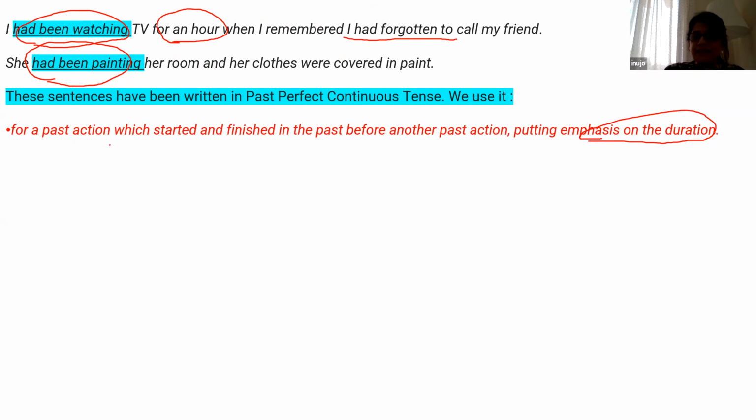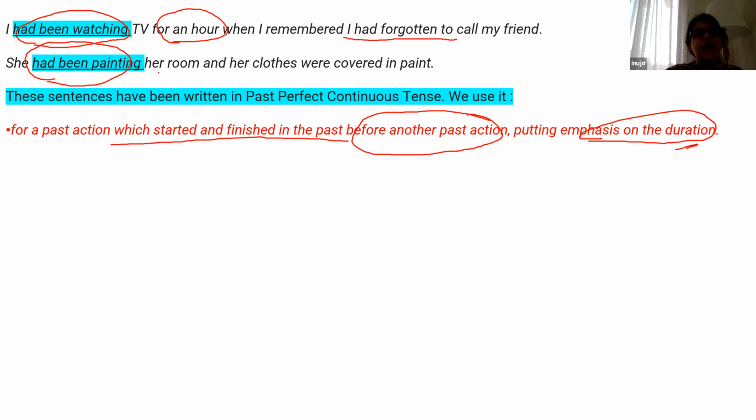So it is for a past action which started and finished in the past before another past action. Etare be same. Gote past action haba purbaru a action ta sari jaichi which started and finished, putting emphasis on the duration. Samay kette samay re se action ta last kala ta upare stress padibo.